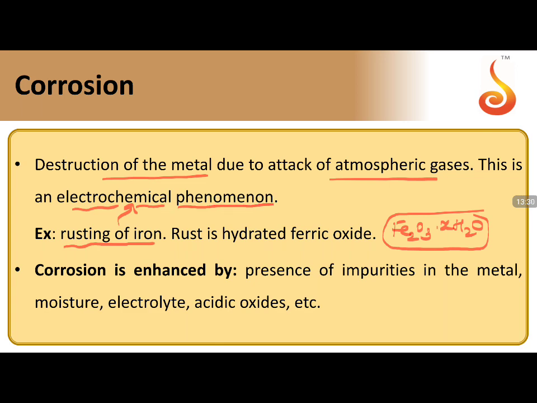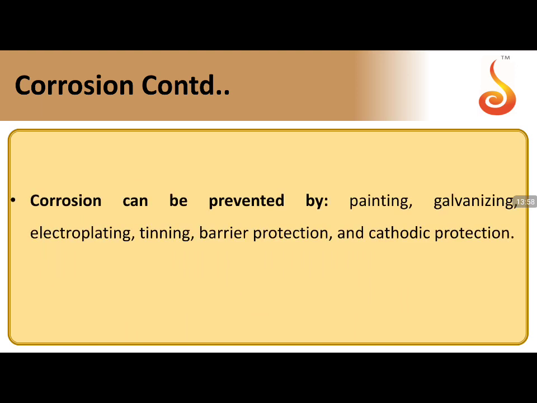Rusting is enhanced by the presence of impurities in the metal, moisture, electrolyte, and acid. So if the H plus concentration increases in the acid medium, it is favorable for the rusting or corrosion phenomenon. If the concentration of H plus increases, rusting is more favored. That is one of the most important concepts to take care of. Corrosion can be prevented by painting, galvanizing, electroplating, tinning, barrier protection, and cathodic protection. This can also be taken into consideration for the corrosion phenomenon.